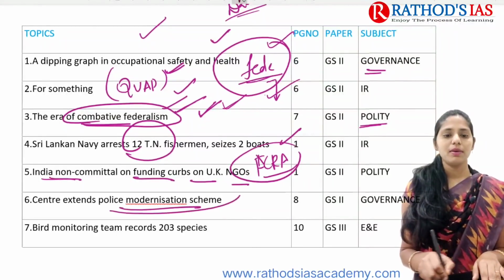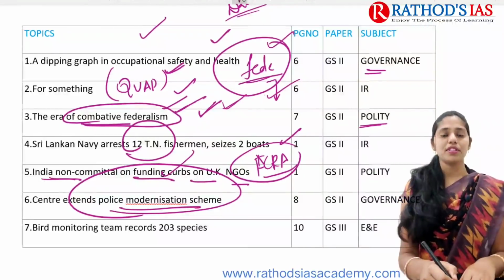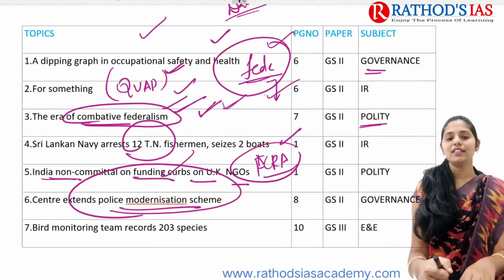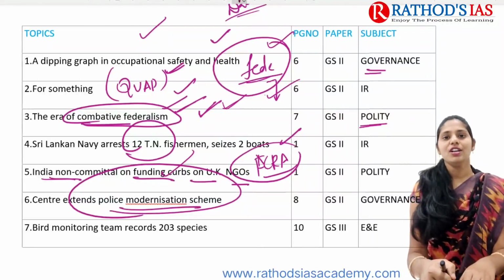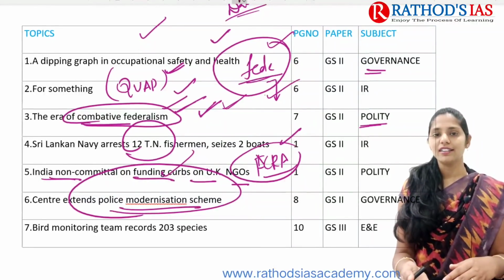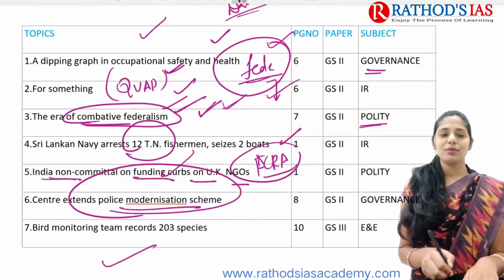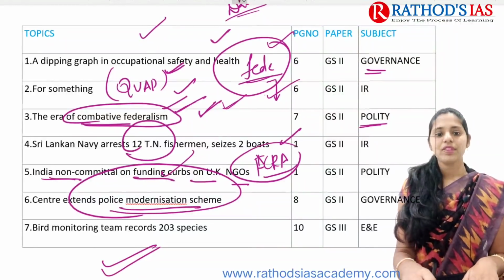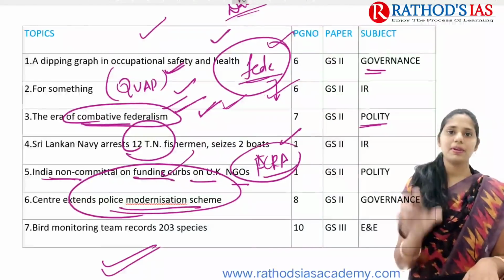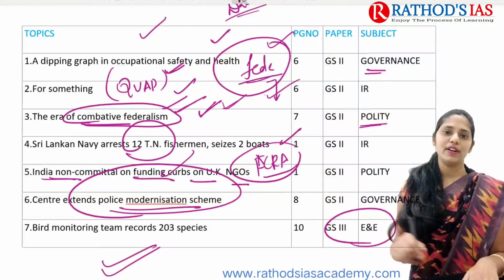And next topic, it is about the police modernization scheme, and this scheme is very important, and I want to know your opinion regarding this police modernization. What will be the positives, what will be the negatives, and what is your opinion regarding this? So let me know your opinion in the comment box. And next topic, it is about the bird monitoring team recording 203 species, especially in some belt. This topic is important from your environment and ecology.